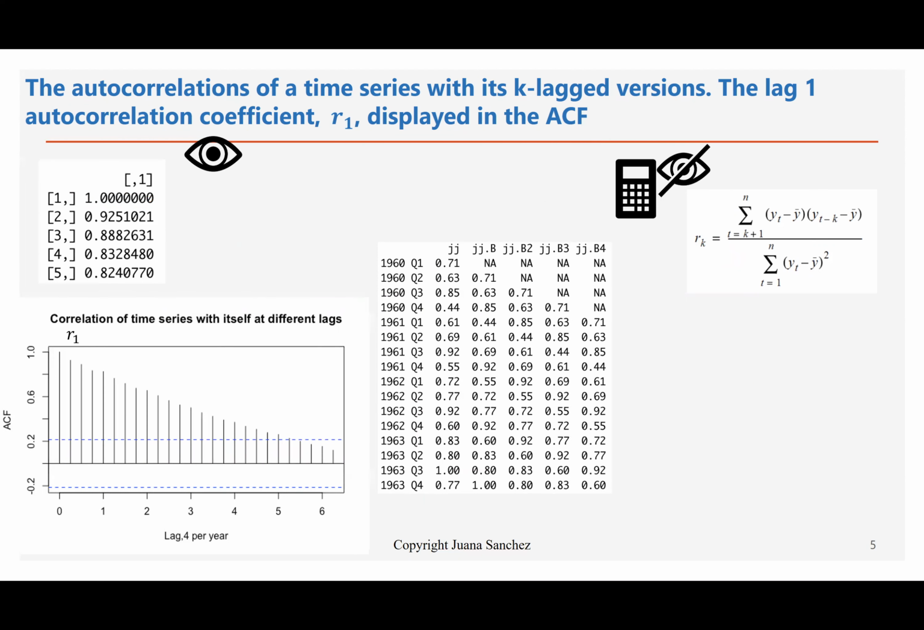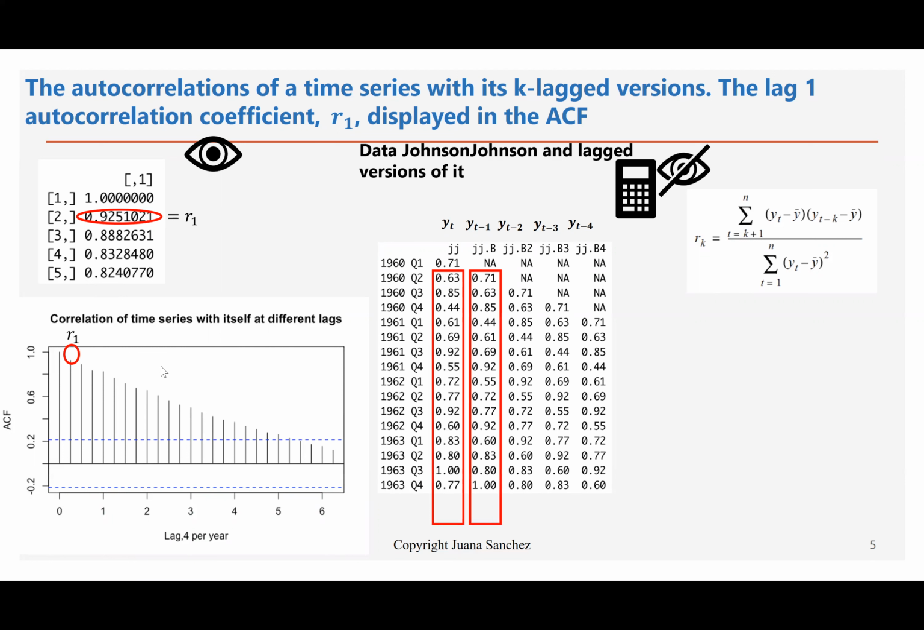We can now focus on the second number, the second autocorrelation, R sub 1. So that would be the sum from T equals 2 to N of Y sub T minus Y bar times Y sub T minus 1 minus Y bar. So the number that you have, 0.9251, is the height of the second vertical bar in the sample autocorrelation plot. And that is the correlation calculated between these two time series.